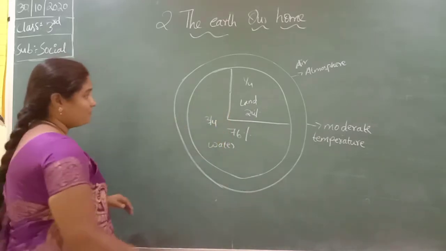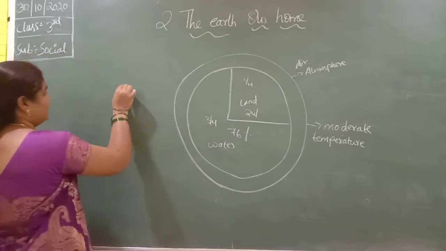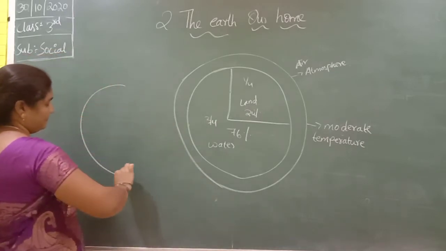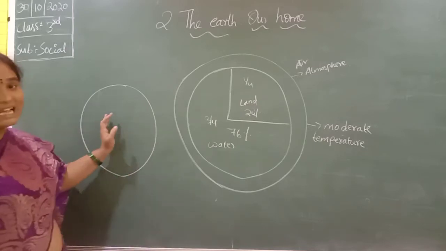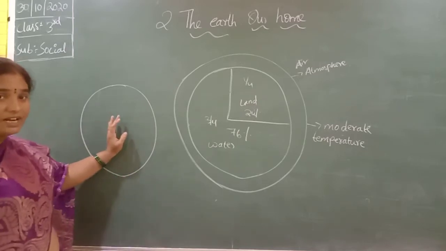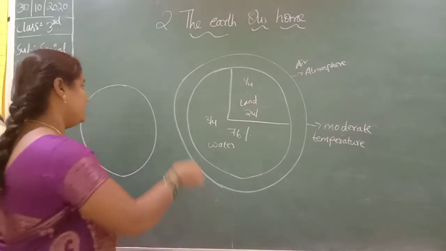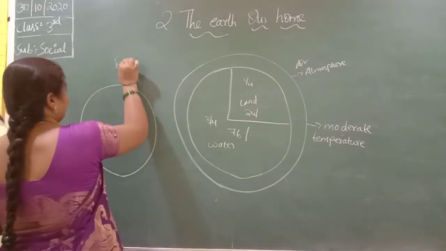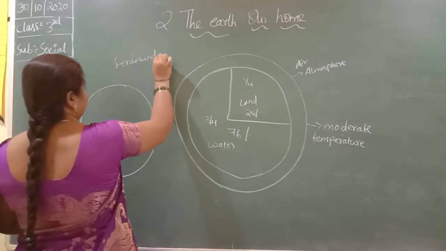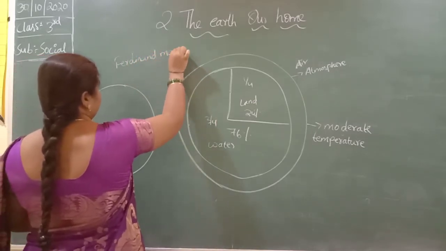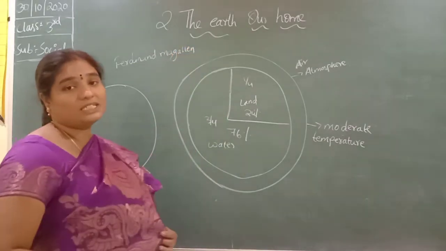Next, the shape of the earth. In the previous class I taught you that the shape of the earth was discovered by Ferdinand Magellan. He was a Portuguese sailor.